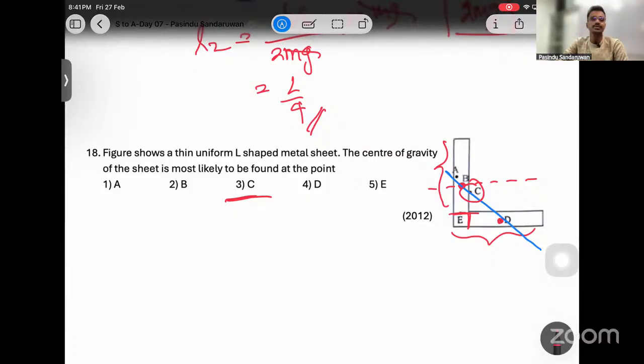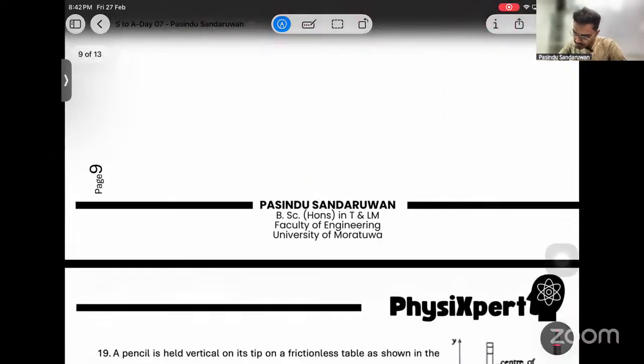So as long as you know these theories properly, it is never going to be a hard question. It is never going to be a difficult question. And center of gravity is a definite question you are getting in the MCQs, right? So you can secure 1 mark if you know center of gravity. 1 out of 50. 1 by 1. You have to collect marks 1 by 1 from 50 in the MCQ, right?